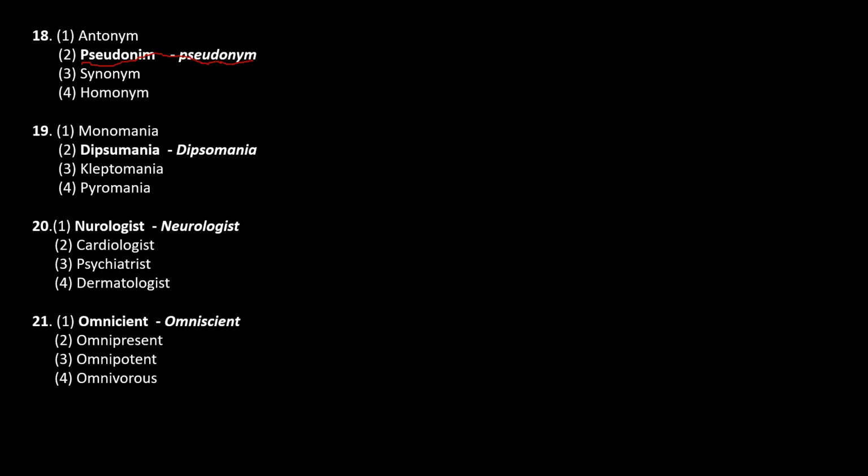The word I is used instead of Y here. So then we have monomania, dipsomania, kleptomania and pyromania. So here the word which is wrongly spelled is dipsomania. So it has to be dipsomania. So in 20th question we have neurologist, cardiologist, psychiatrist and dermatologist. So here the word which is wrongly spelled is neurologist. So in 21st question we have omniscient, omnipresent, omnipotent, and omnivorous. So the word which is wrongly spelled is omniscient. So here the word S is missing.